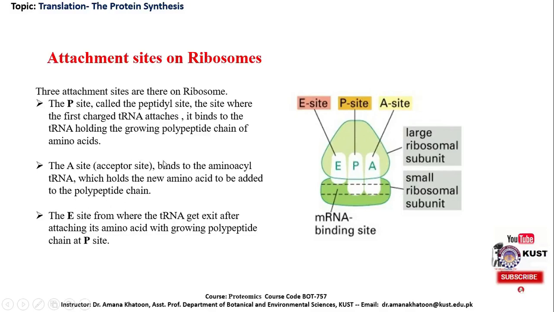The A site, the acceptor site, binds to the aminoacyl transfer RNA which holds the new amino acid to be added to the polypeptide chain. And the third site, that is the E site, is where the transfer RNA exits after attaching its amino acid to the growing polypeptide chain at the P site.